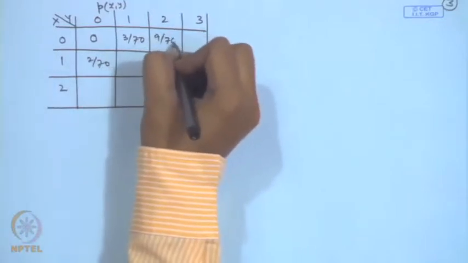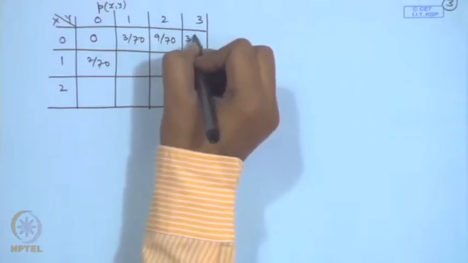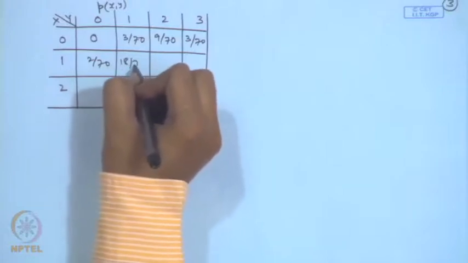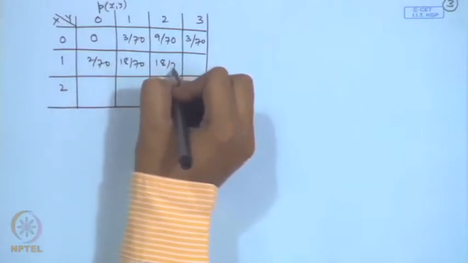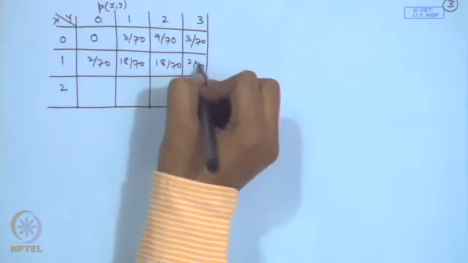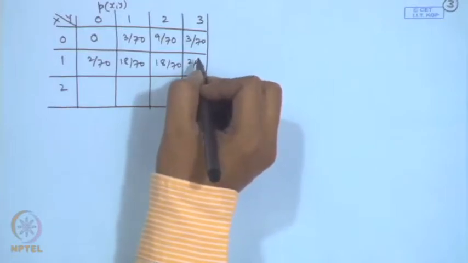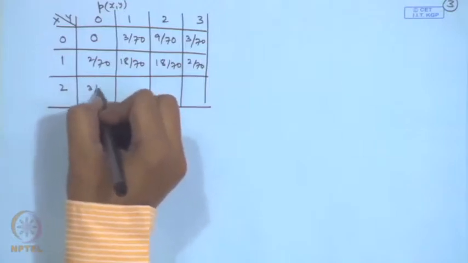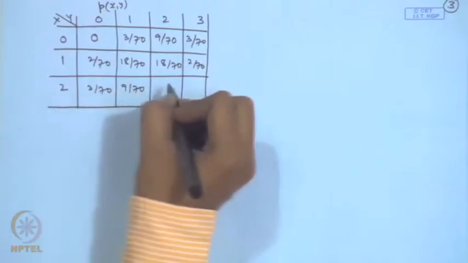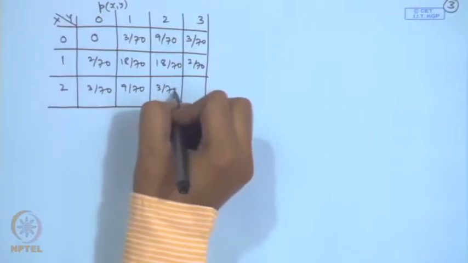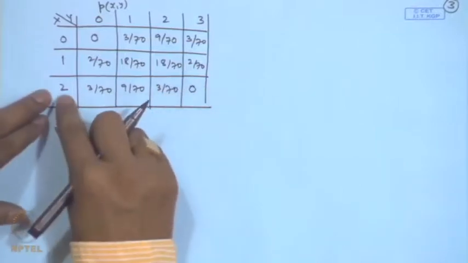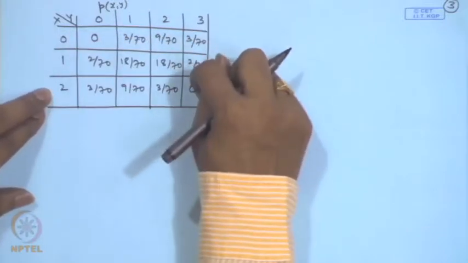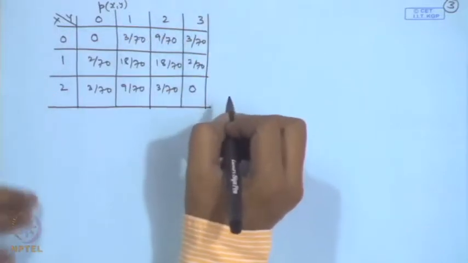I am substituting these values: 9 by 70, 3 by 70, 18 by 70, 18 by 70, 2 by 70, and then you have 3 by 70, 9 by 70 and 3 by 70 and 0, because x is equal to 2 and y is equal to 3 is not possible, because the total number of selections is only 4.